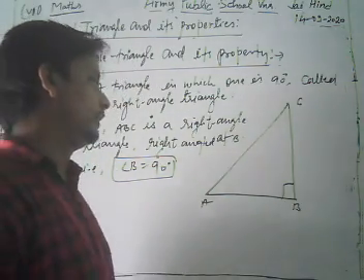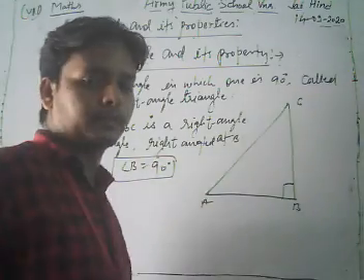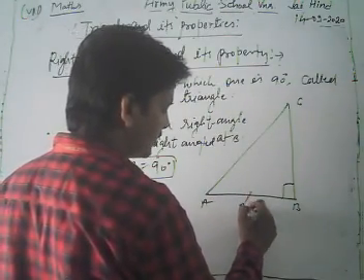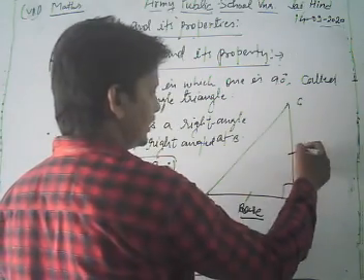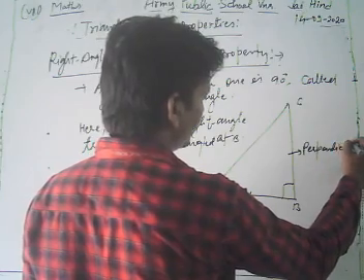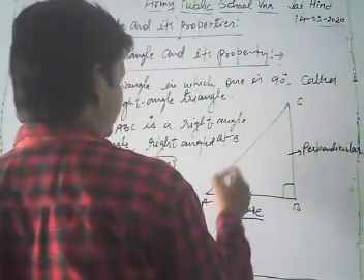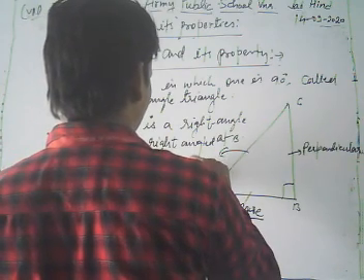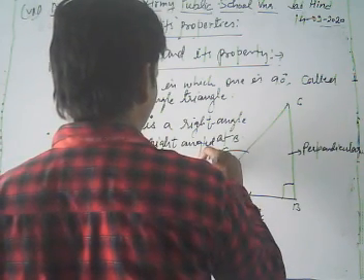Now look, dear students, in any right angle triangle, AB is called its base, BC is called its perpendicular, and CA is called the hypotenuse.